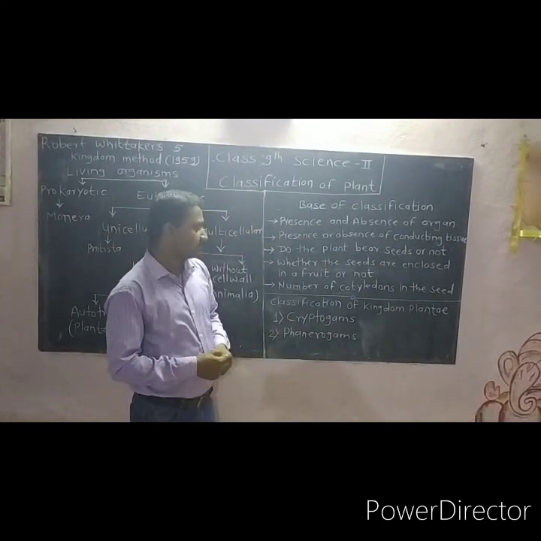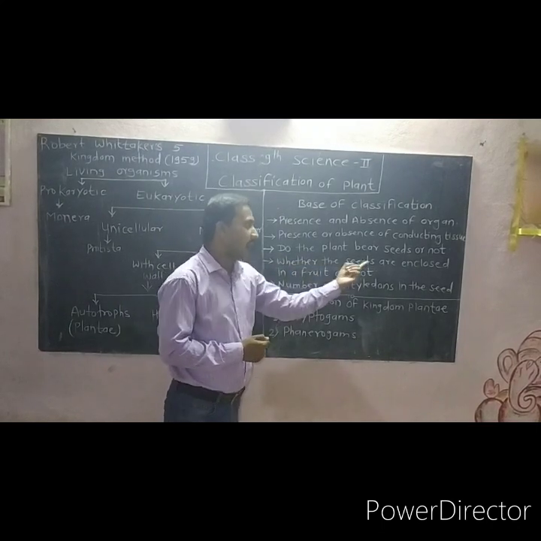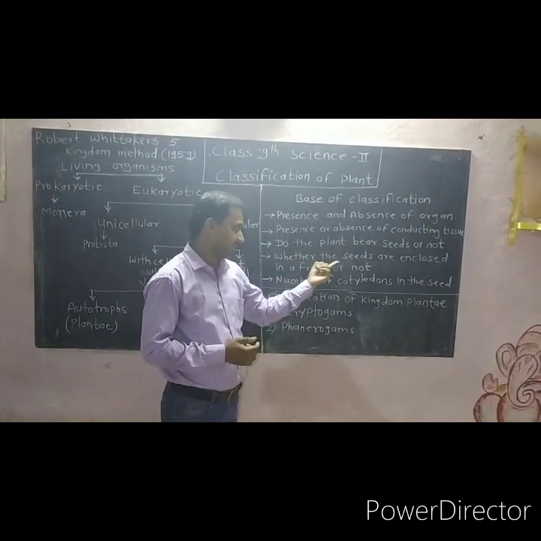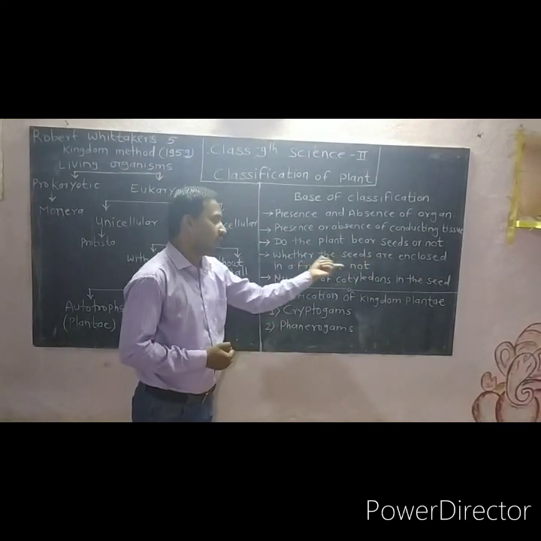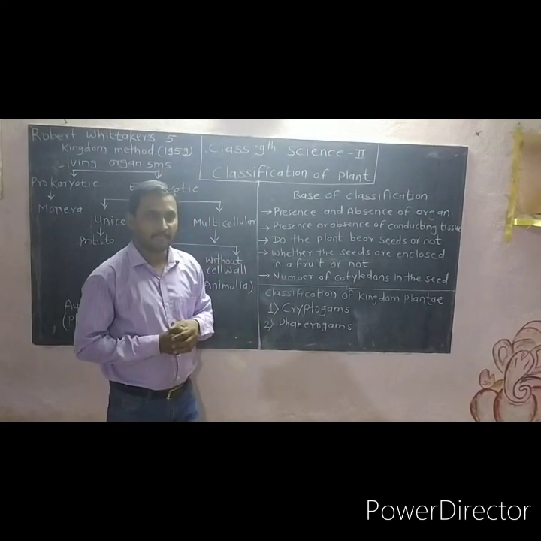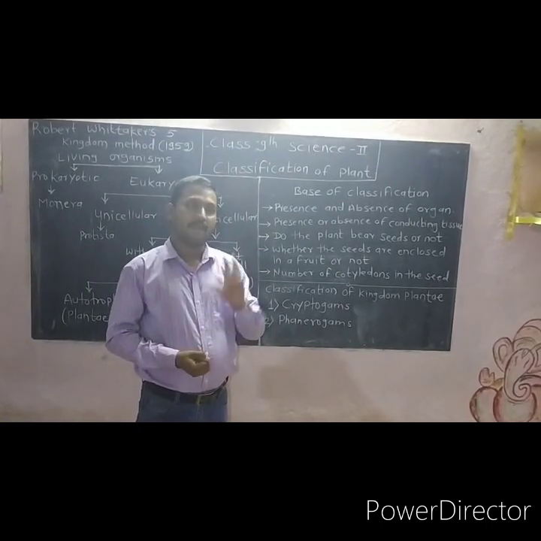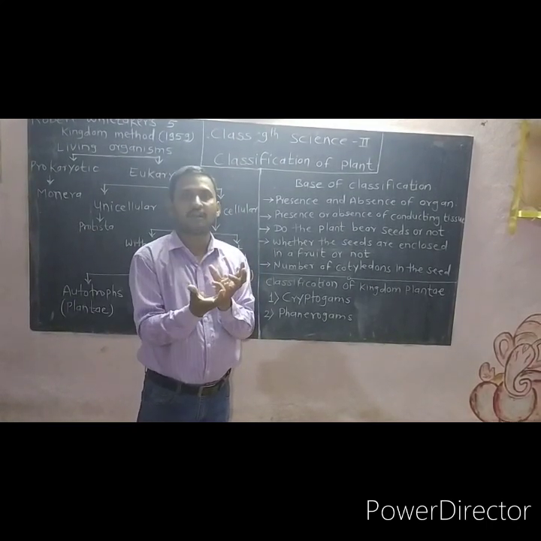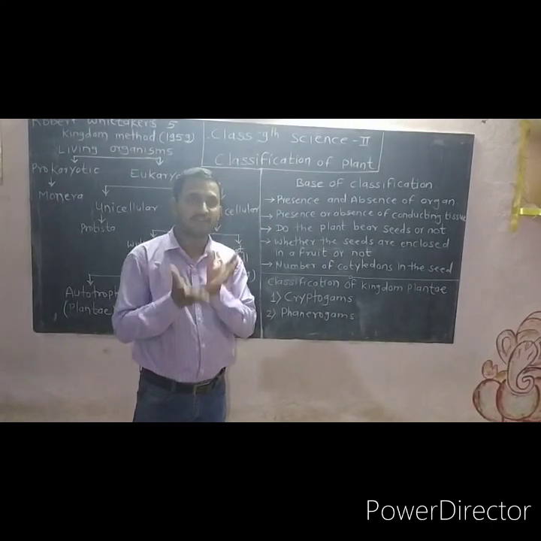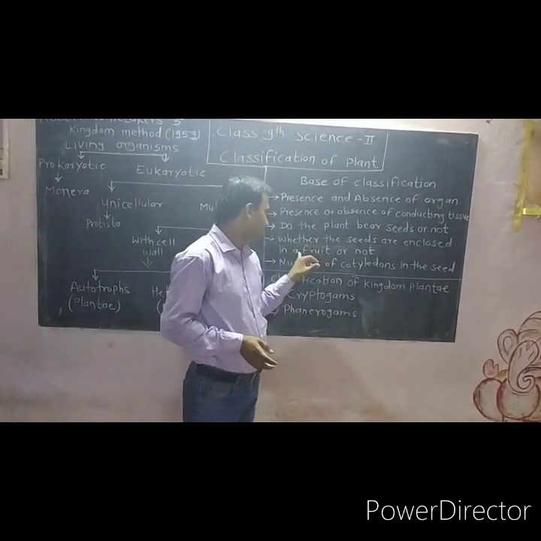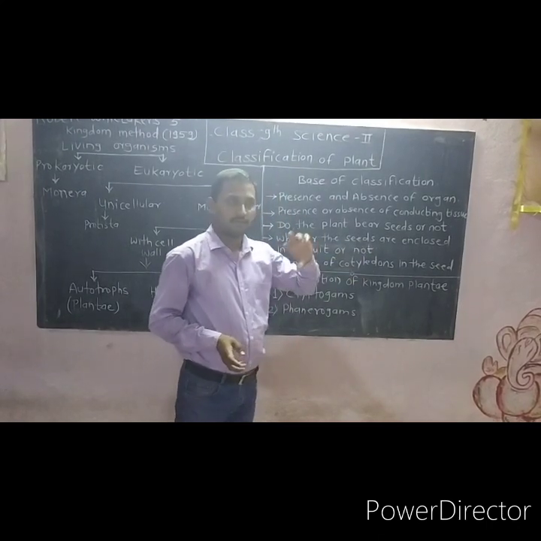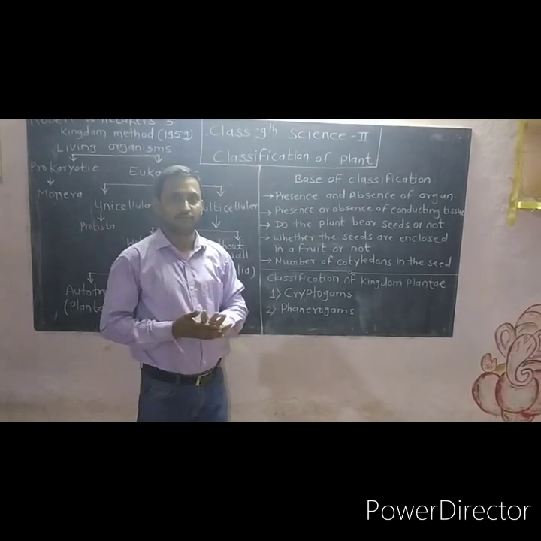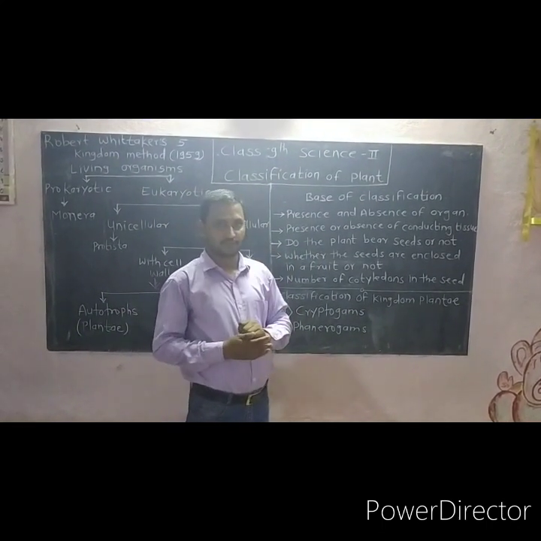The next base of the classification is whether the seeds are enclosed in a fruit or not, meaning whether it has a fruit or not. If there is a fruit, the seeds are enclosed within the fruit or are on the external part of the fruit. So seeds are enclosed in the fruit or not, internal to the fruit or external to the fruit. It is the fourth base of the classification.